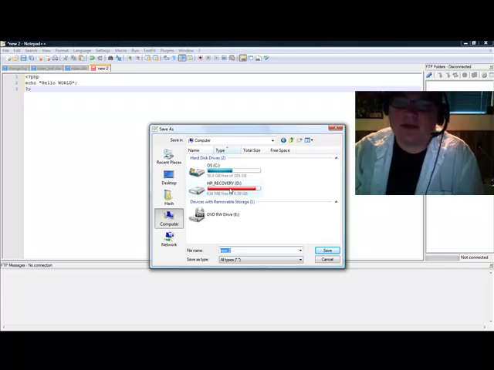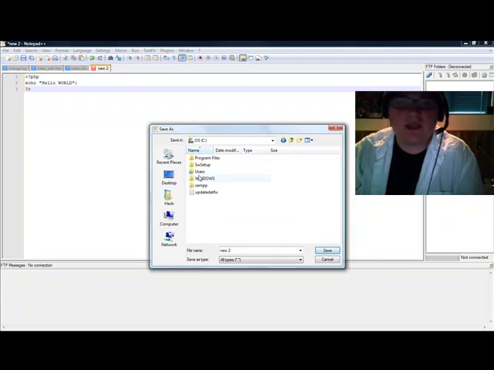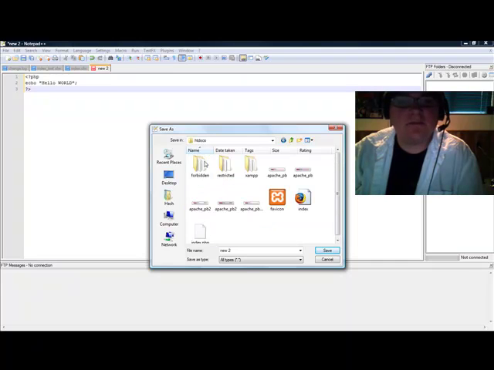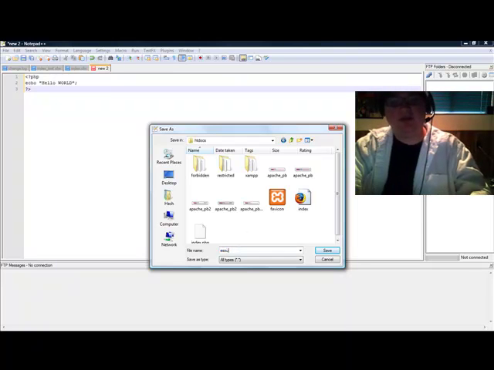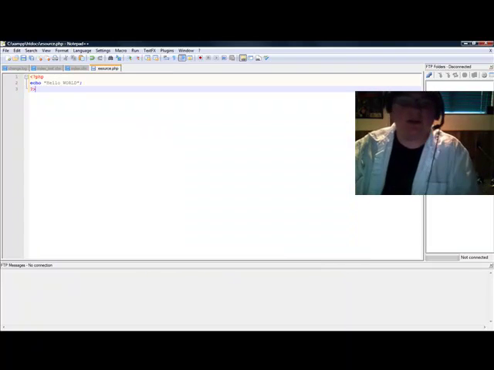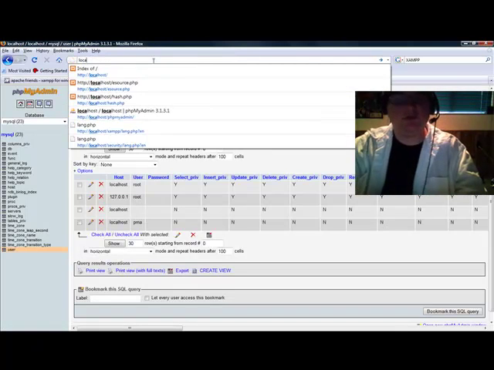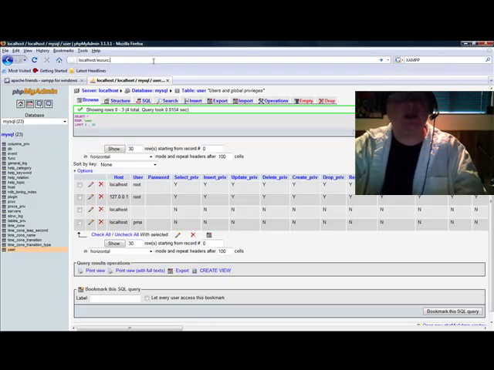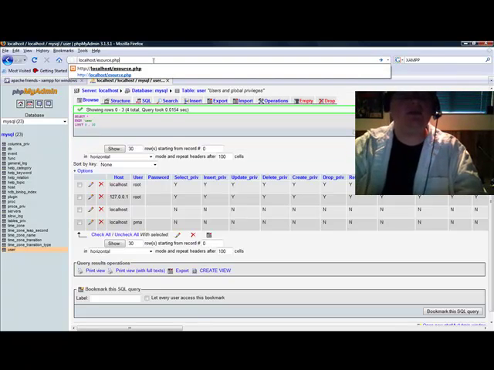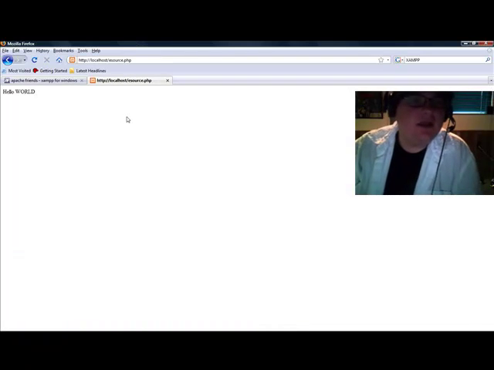I'm going to go to my C drive, because that's where my XAMPP folder is, and my htdocs right here. And this is the folder. I'm going to name this file eSource.php and save that. Go back to our localhost, slash eSource.php.